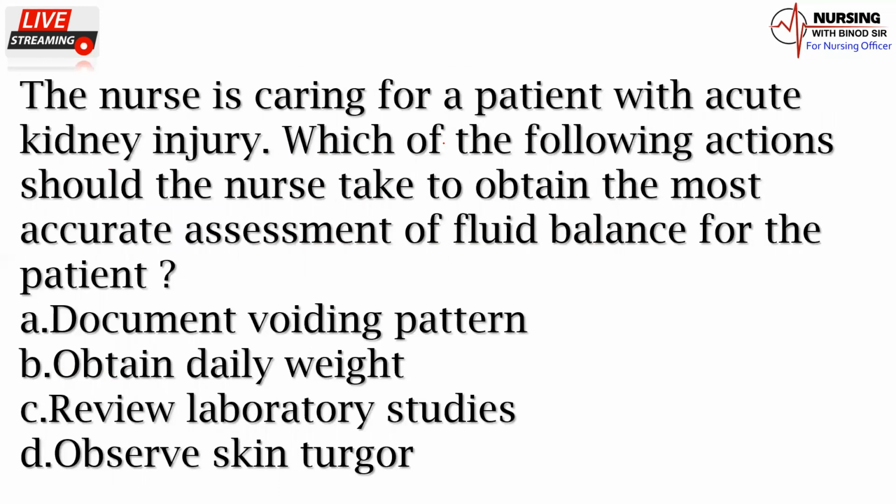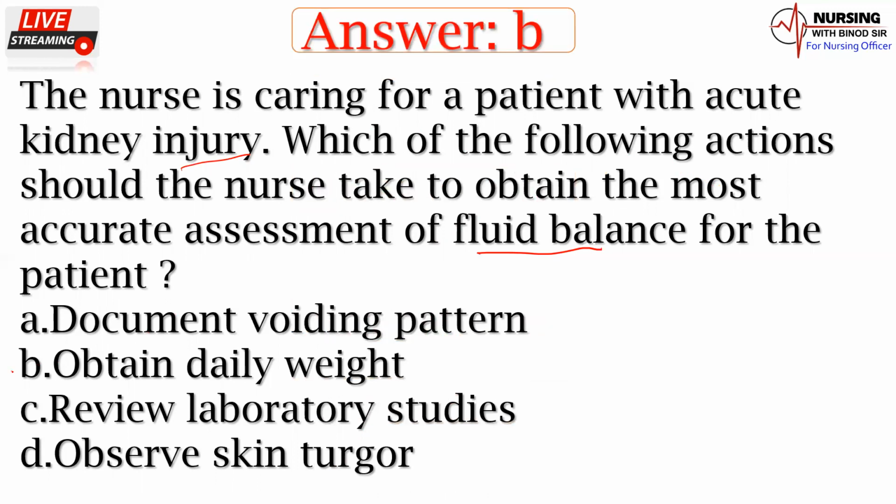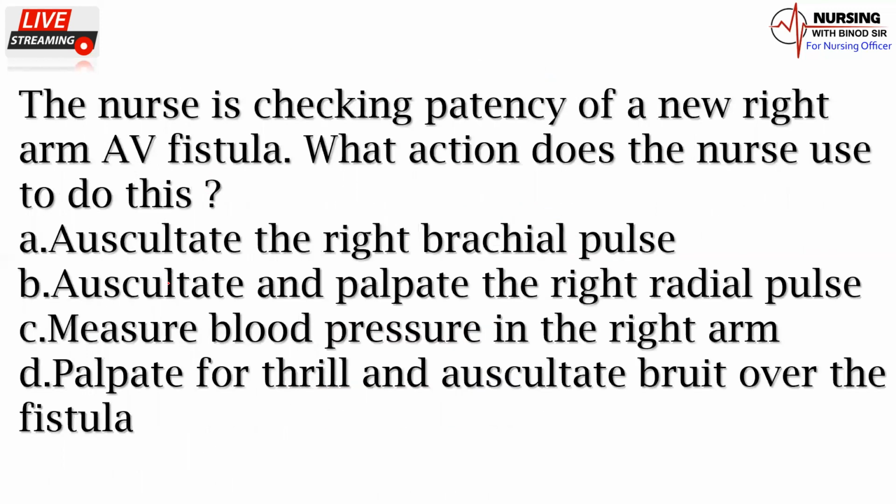The nurse is caring for a patient with acute kidney injury. Which of the following actions should the nurse take to obtain the most accurate assessment of fluid balance for the patient? Document voiding pattern, obtain daily weight, review laboratory studies. D option, observe skin trouble. So what would be the right answer of this question? Okay. Here that answer would be the B option, obtain daily weight. This is very, very important question. Now we'll come back to next question.